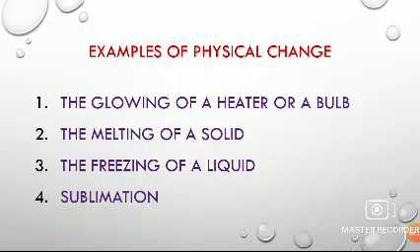So here are some examples of physical change. First one is the glowing of a heater or a bulb. The glowing of a heater or a bulb is reversible in nature. How? Simply, you can switch on the button. By switching on, you are giving electricity to the heater or bulb. When you give electricity, then the heater or the bulb starts to glow.